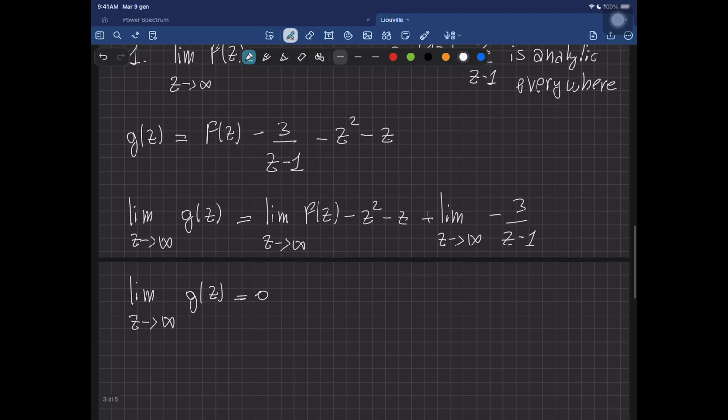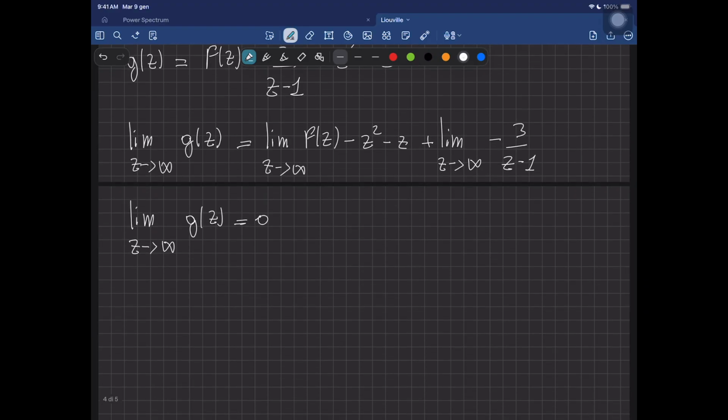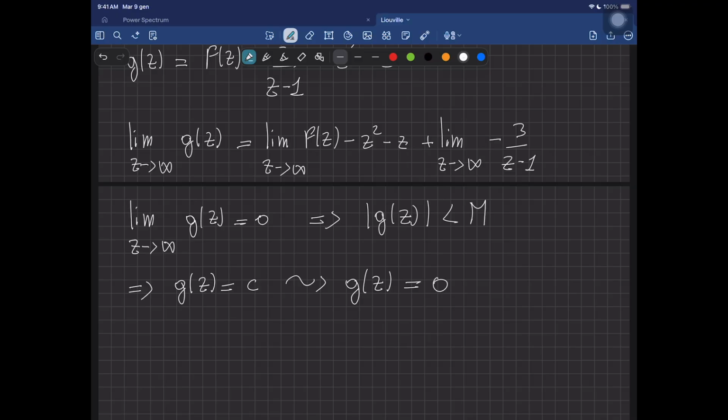Okay, so now, as before, I know that all of this implies that the modulus of g of z has to be bounded by some constant M everywhere. And again, by Liouville's theorem, this tells me that g of z has to be equal to a constant, and reasoning exactly as we did before, this implies that g of z has to be exactly equal to 0, actually.